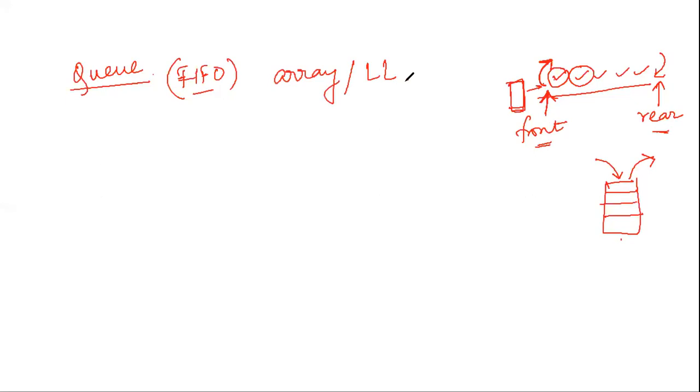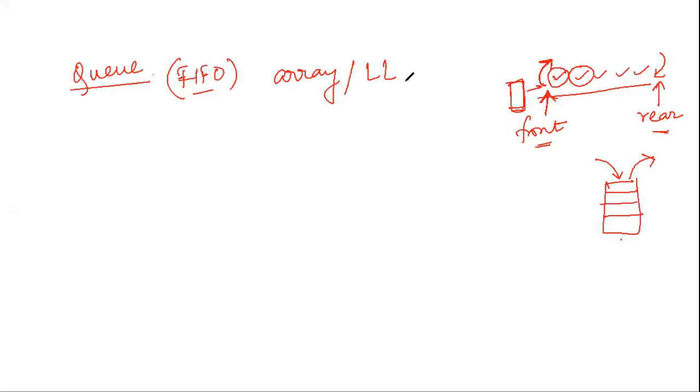And if you are noticing, this stack, this queue, trees, they are all implemented using either array or linked list. So stacks and queues are never implemented on their own. Programming will be in terms of how you write arrays and how you do operations on arrays. The same concept is there. So queue also can be implemented either using an array or using a linked list.